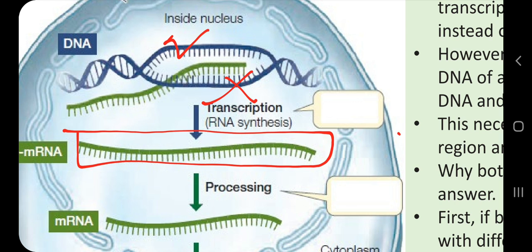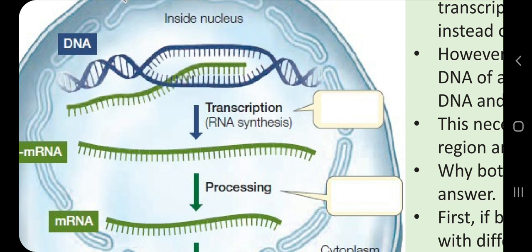If you understand what complementarity is, T is in front of A and A in front of T, C in front of G and G in front of C in case of DNA. Of course, in case of RNA, T will be replaced by U. So this RNA molecule will be complementary to this DNA molecule, but not exactly the same. It will be the same as this other molecule, because this strand of DNA is also complementary. So both this RNA molecule and this DNA molecule which is not being used by the cell have exactly the same sequence, T replaced by U, of course.